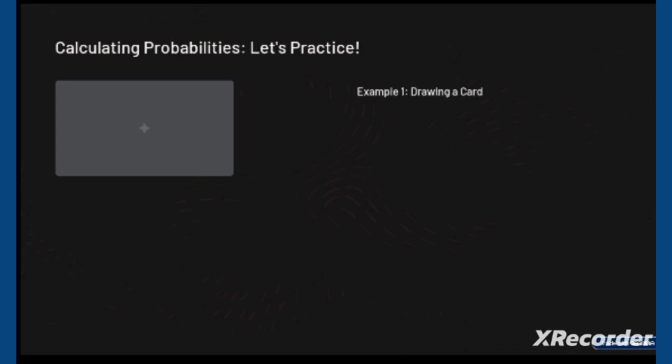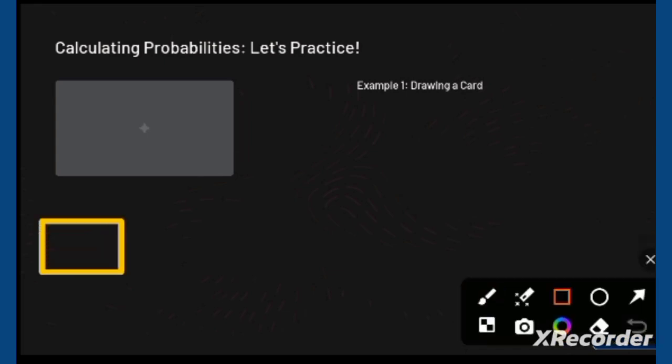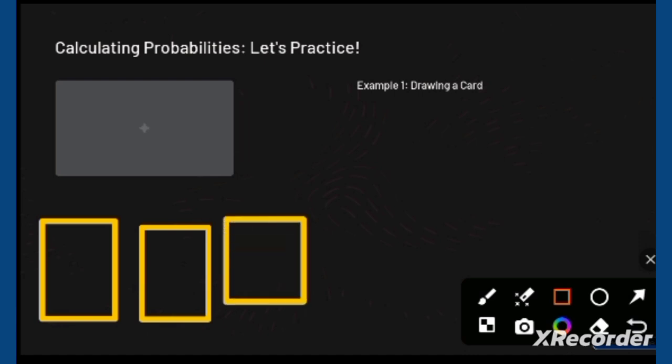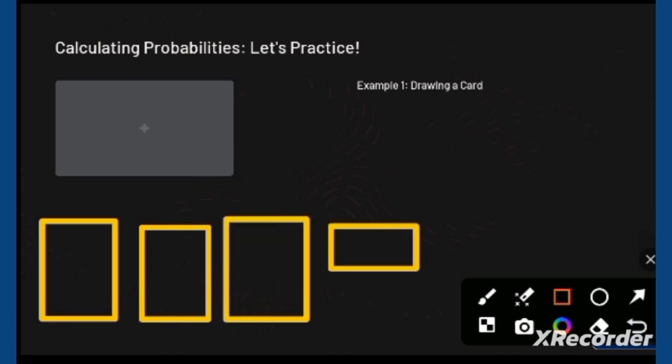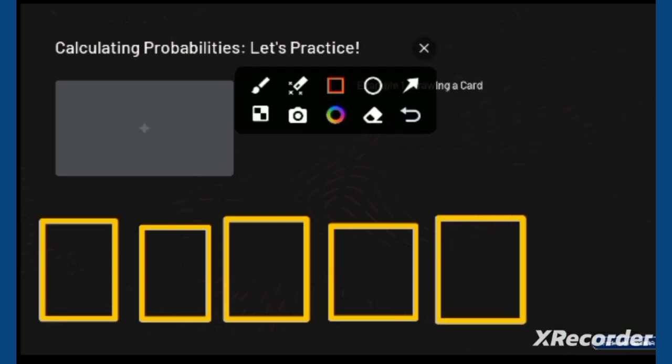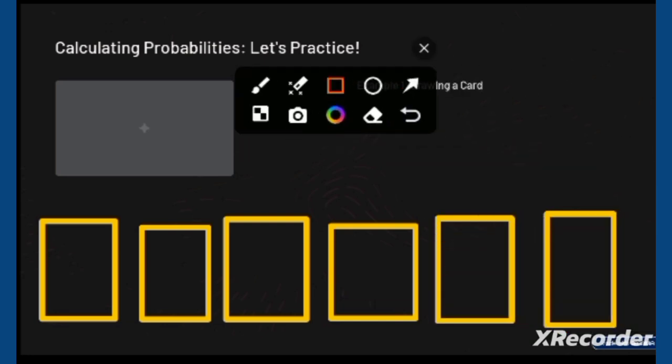I have some examples of probability. Calculating probability: let's practice. Now we are going to practice probability in real life. The first one is drawing a card from a deck. You should be sure about the cards, which have shapes like this. I'm unable to draw them on my mobile phone, but there are 52 cards in a deck.